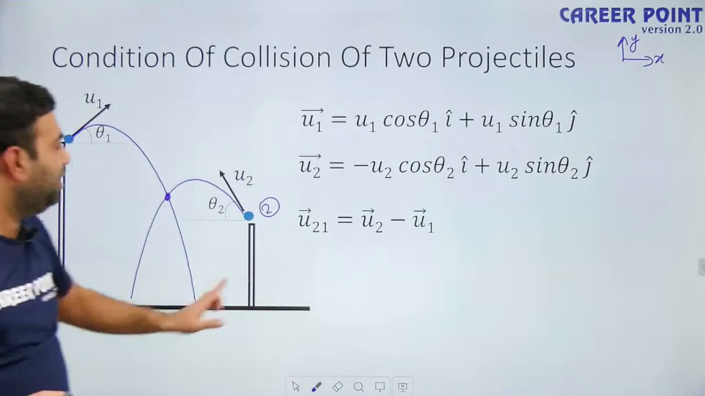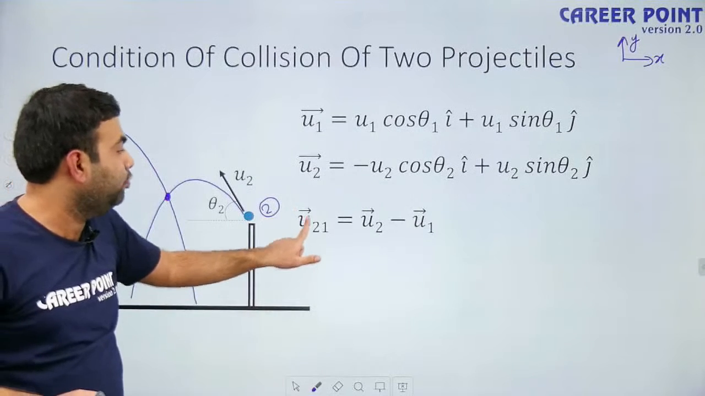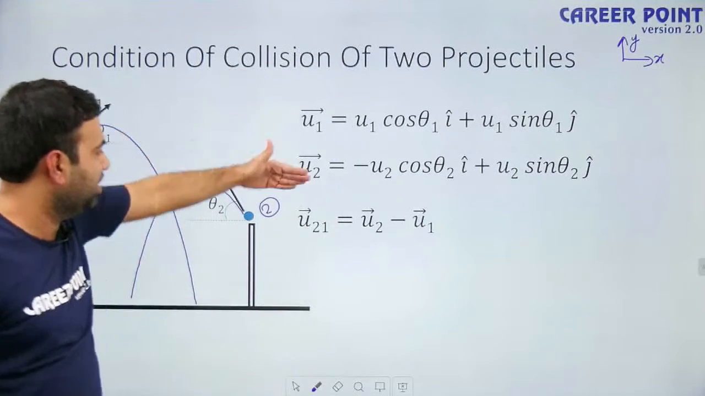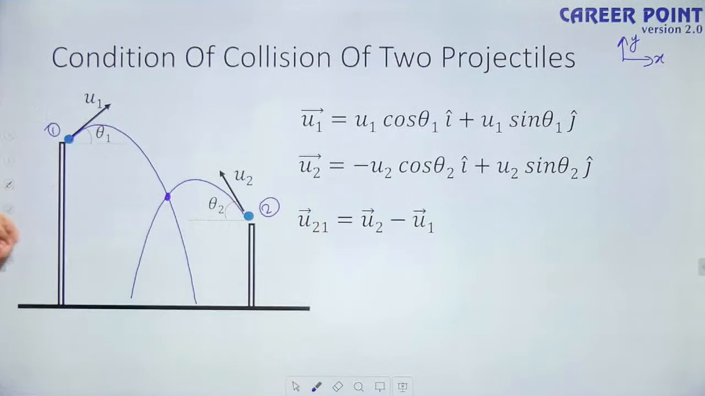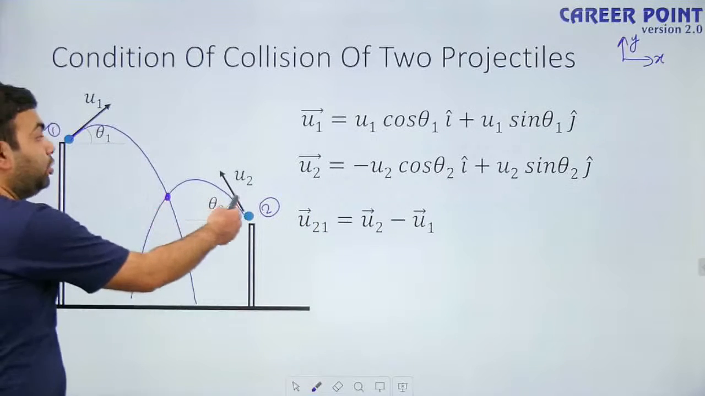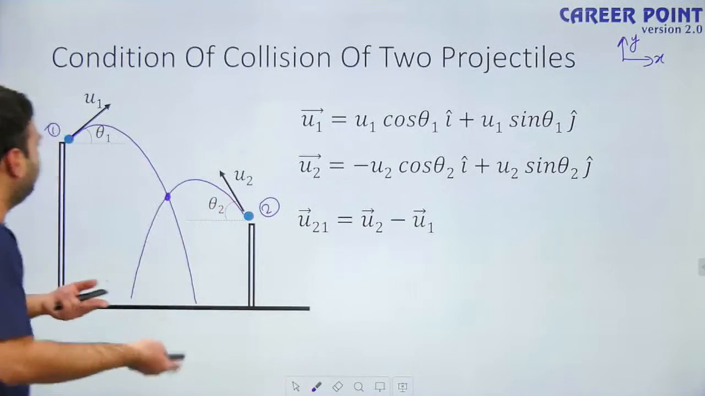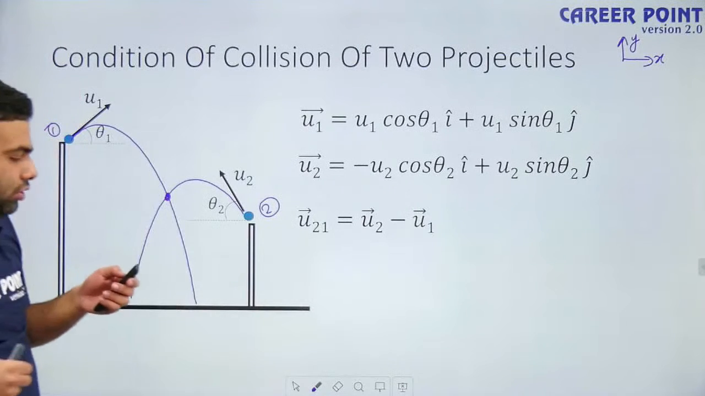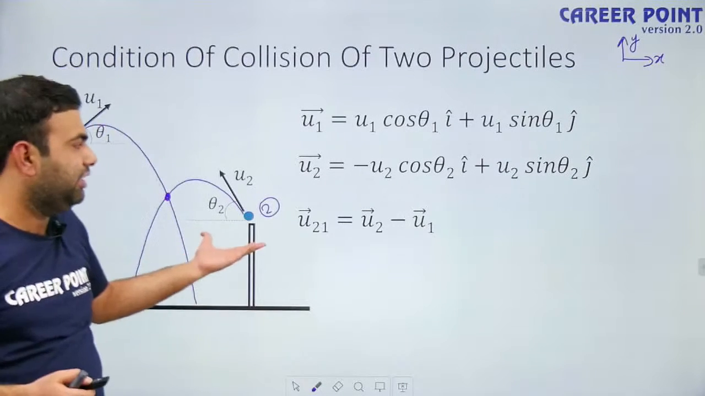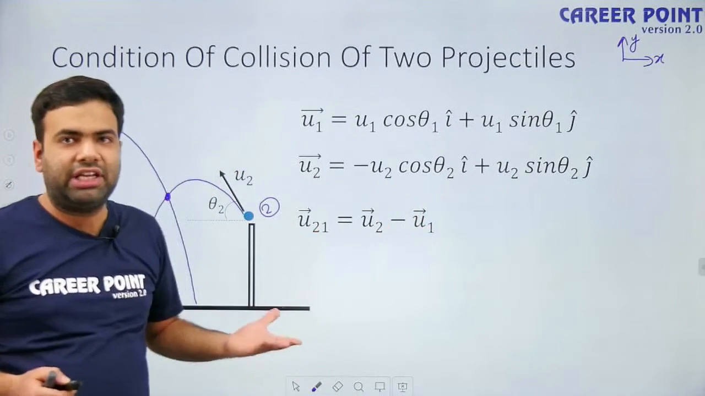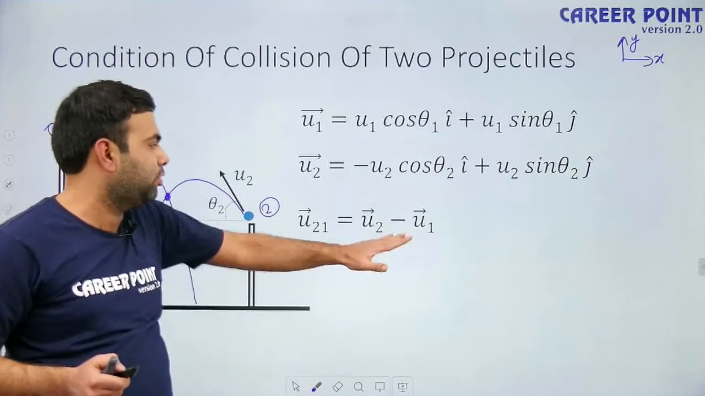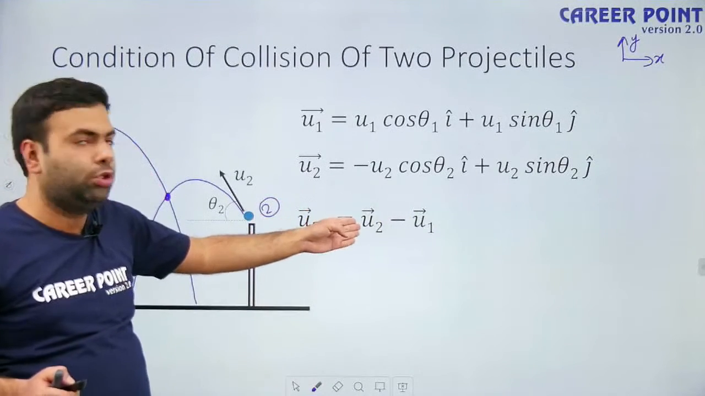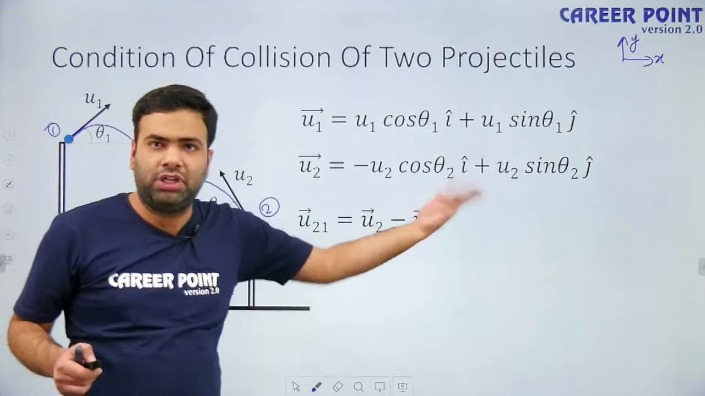So what will be the initial velocity of particle 2 with respect to 1? These are the initial velocities. In which direction is particle 2 going as observed by particle 1? Listen carefully. That is simply u2 minus u1 vector, which we have studied in motion in one dimension. What is the relative velocity of particle 2 with respect to 1? It is the velocity of particle 2 with respect to ground minus the velocity of particle 1 with respect to ground.